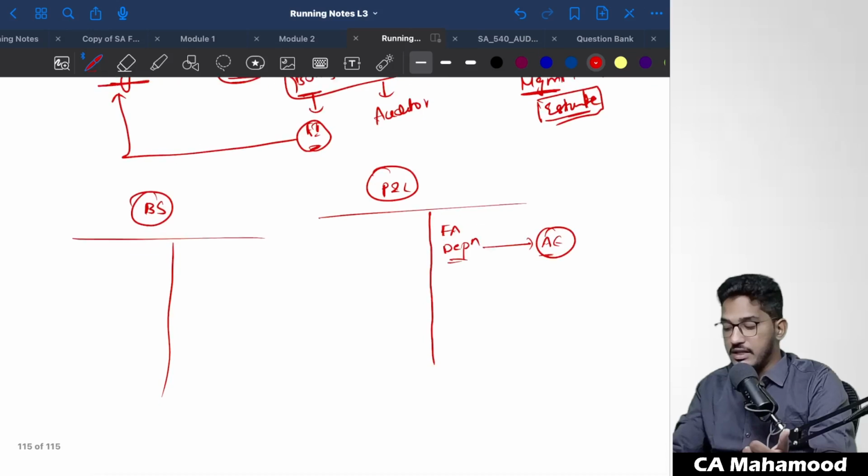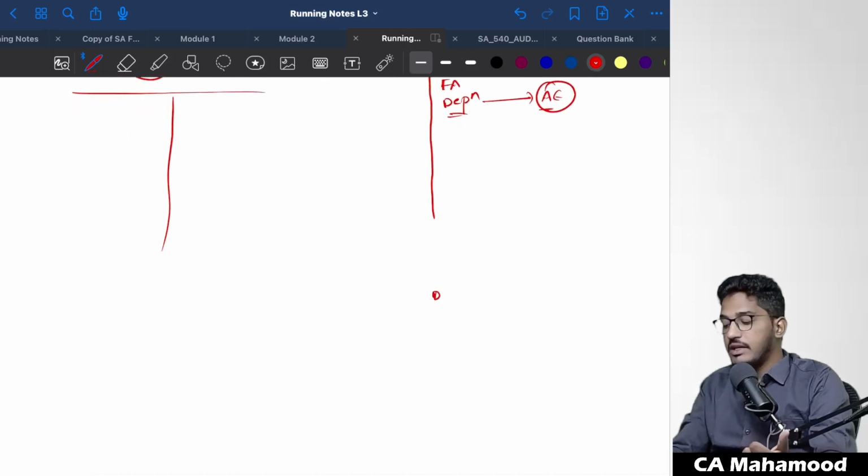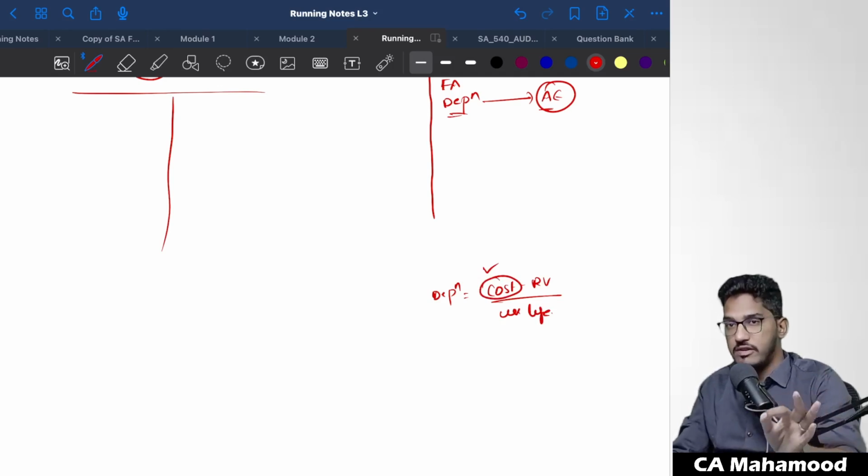It is not a precise calculation. For example, if you want to calculate the depreciation, what is the formula for calculating depreciation? Cost minus residual value divided by useful life. So in this entire formula, the management will know only cost with accuracy. Whatever cost they have spent, that is the only item which the management will know with accuracy. That is the only item which management can do precise calculation.